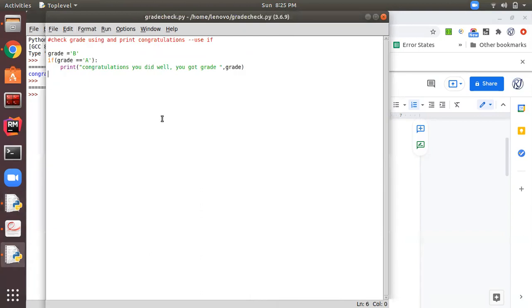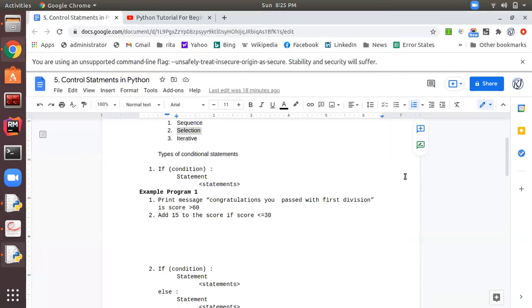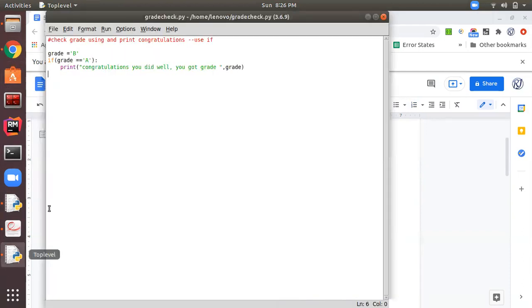Now what is my other requirement? The other requirement is to add 15 to the score if the score is less than or equal to 30. So let me do this in the same program. Let us assign a variable score equal to 50.